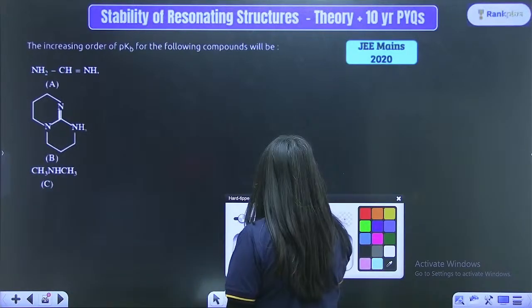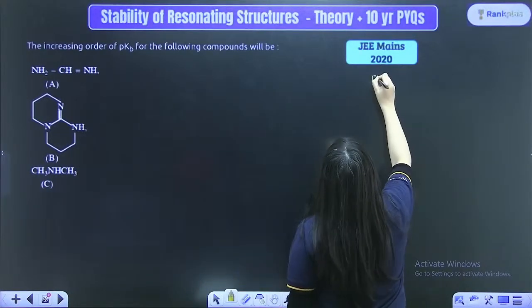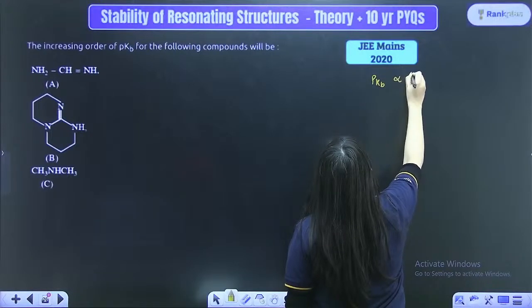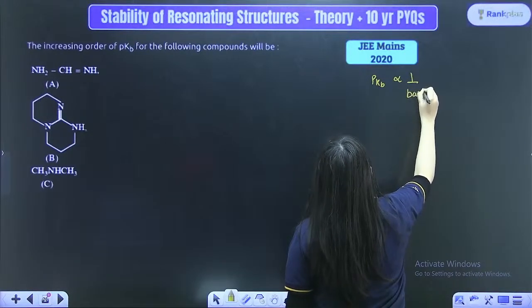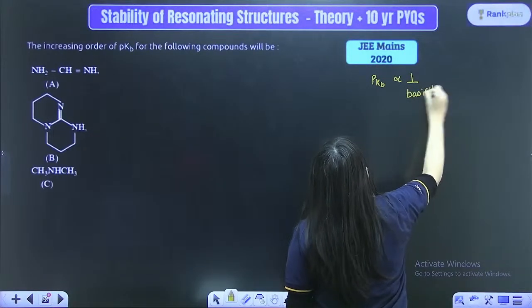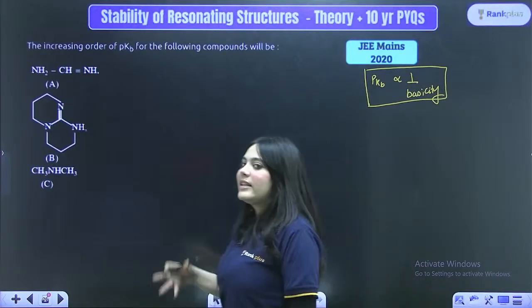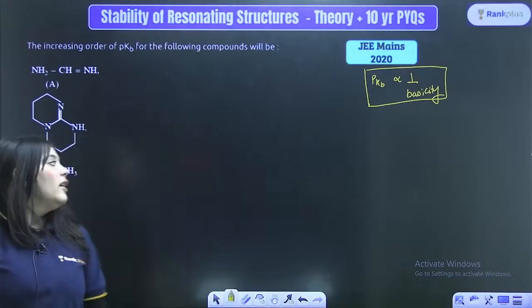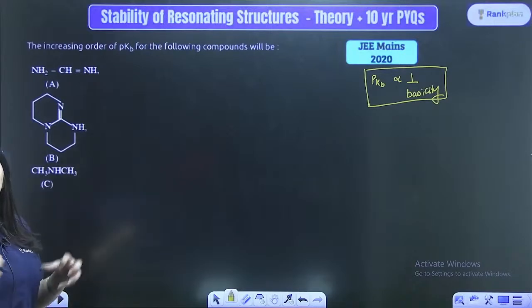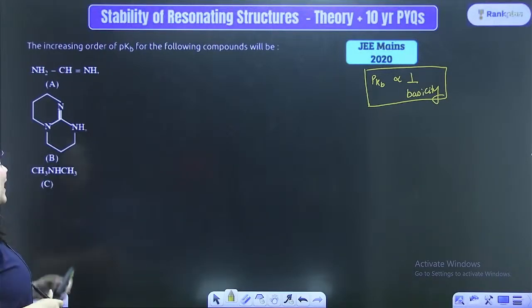Now, what is a pKb value? Always remember that pKb is inversely proportional to basicity, right? More basic the compound, less will be the pKb value. It's exactly like pH, right? So more pKb value, less will be the basicity. So we just have to check the basicity of these compounds.